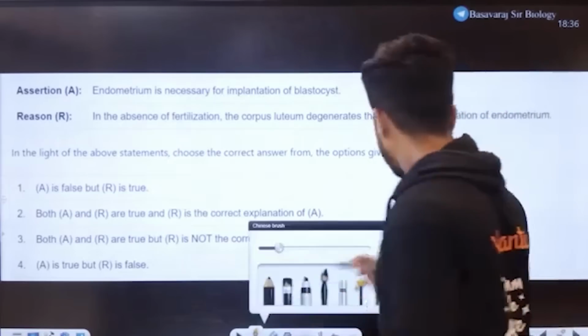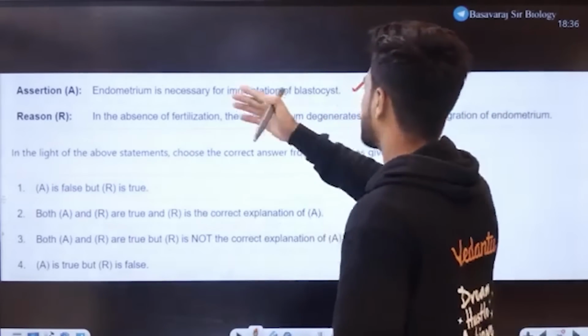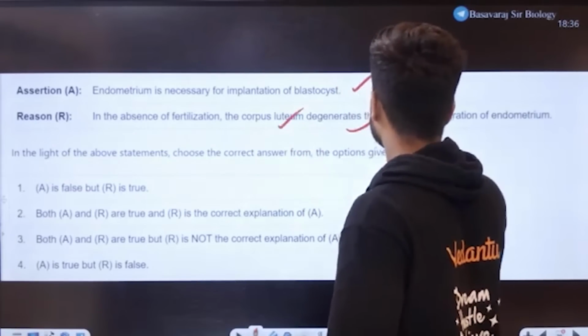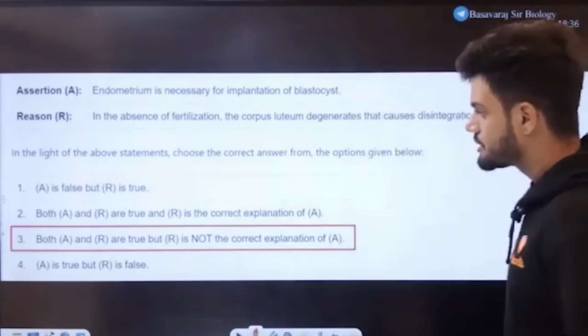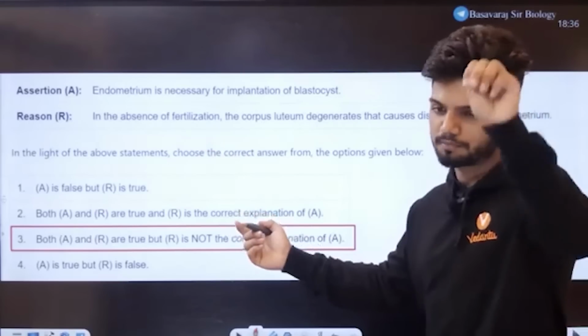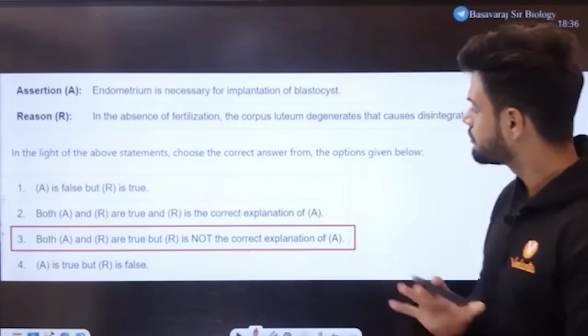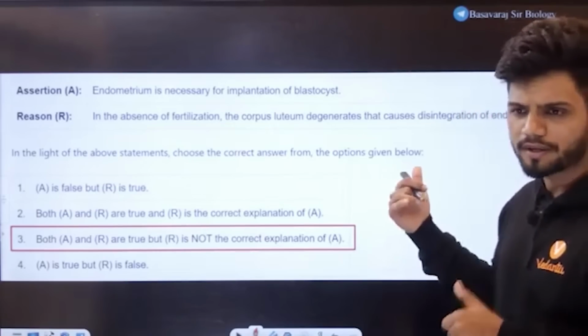Obviously, endometrium is important for implantation. If there is no endometrium, no implantation will happen. This also makes sense, but there is no link up. So obviously the answer is going to be option 3. It does not explain the thing, but both are correct. How many of you got it correct?